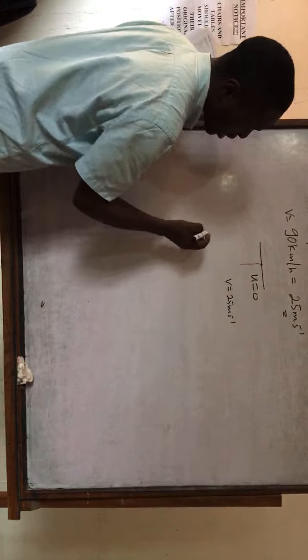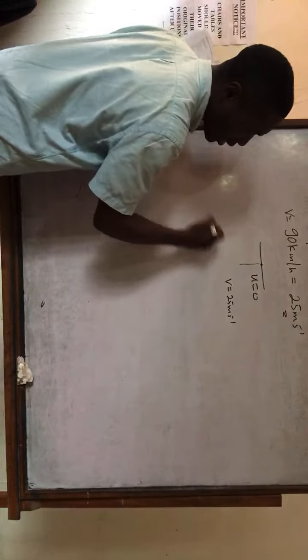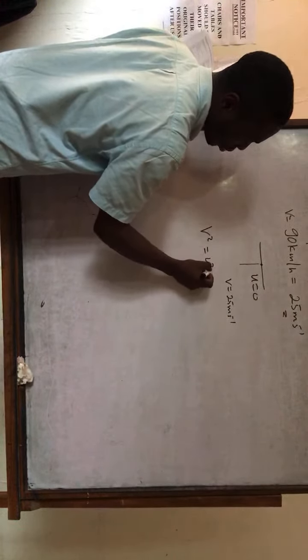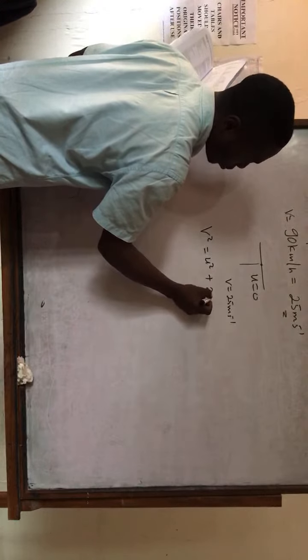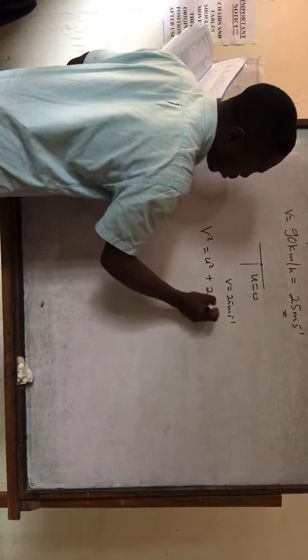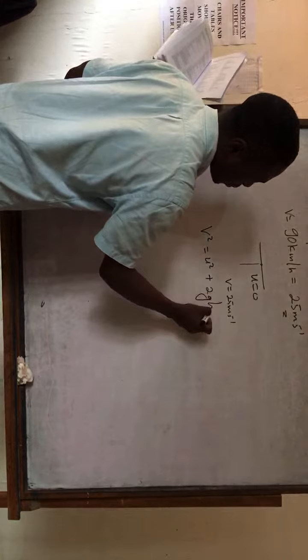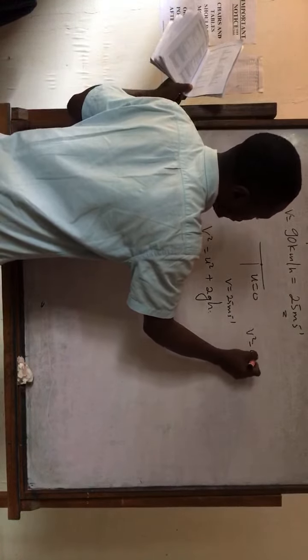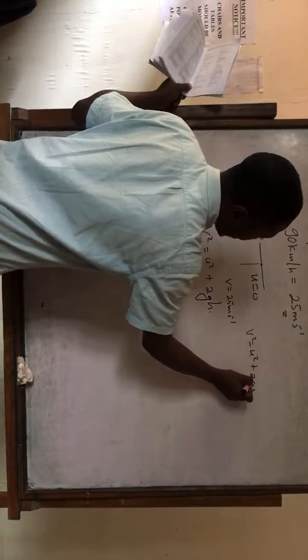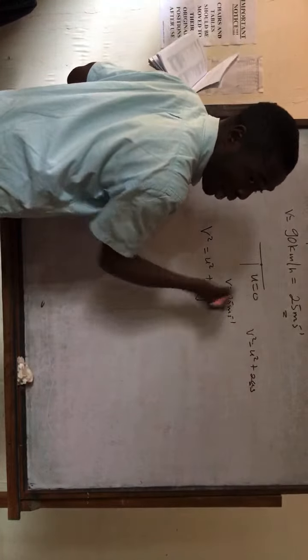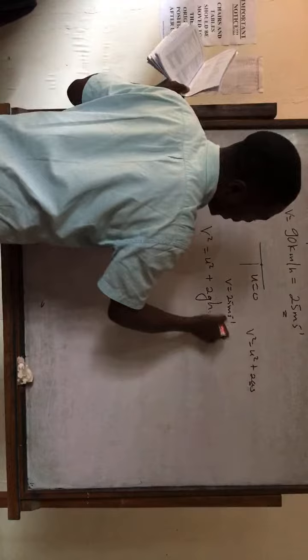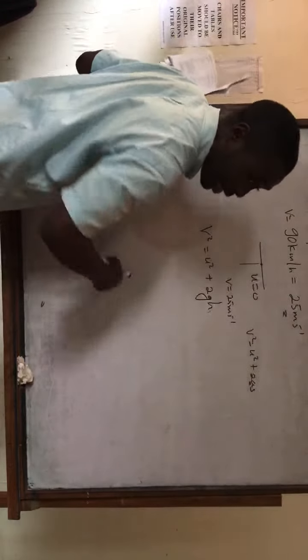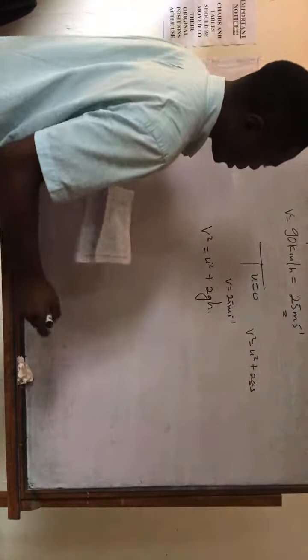So we can use the equation that relates all of them: v squared equal to u squared plus 2gs, or 2gh, let me put it like that. The normal equation is v squared equal to u squared plus 2as. But since our acceleration is g, we're falling under gravity, our s, the distance covered, is rather the height fallen.